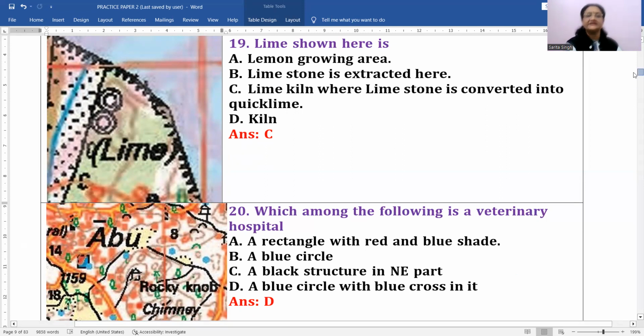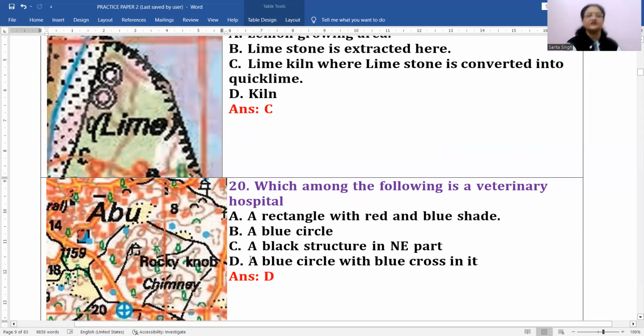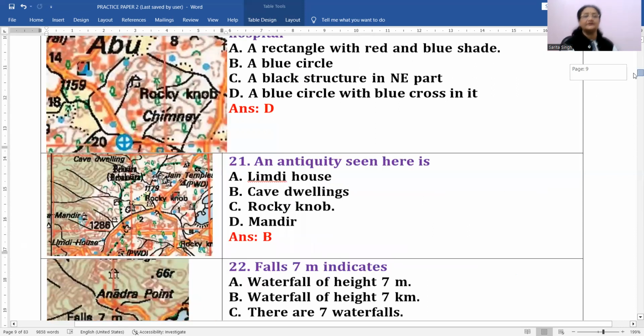Clear? Next is, which among the following is a veterinary hospital? A rectangle with red and blue shade, then a blue circle, a black structure in the northeast part, a blue circle with a blue cross in it. Yes, this is the correct answer. Fourth one, D is the correct answer. Okay, a blue circle with a blue cross under it, right? This indicates a veterinary hospital. Veterinary hospital means it is related to animals.